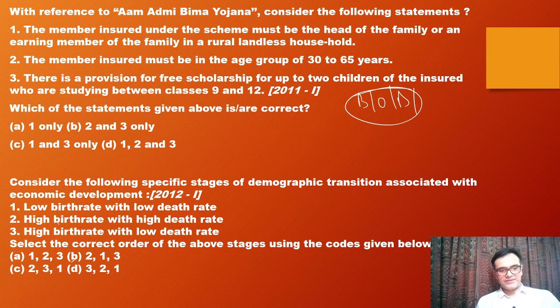Then the next one, high birth rate with low death rate. So then 2 के बाद 3 आएगा. So that's why we are coming to C. And the last one will obviously be low birth rate with low death rate. So our answer therefore is C.